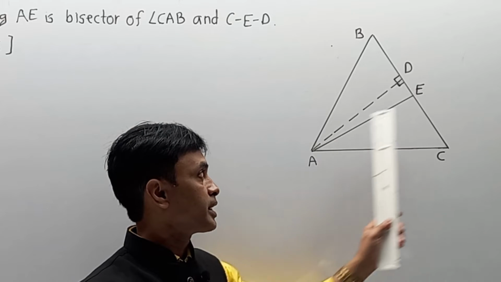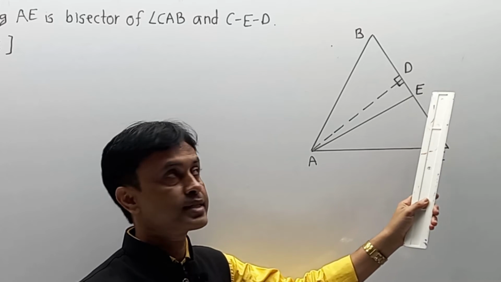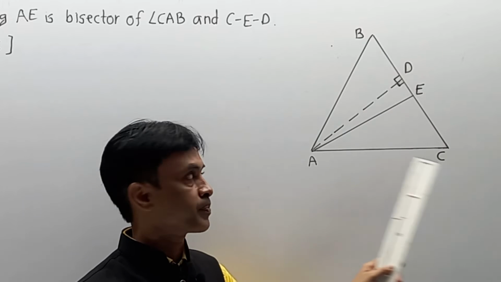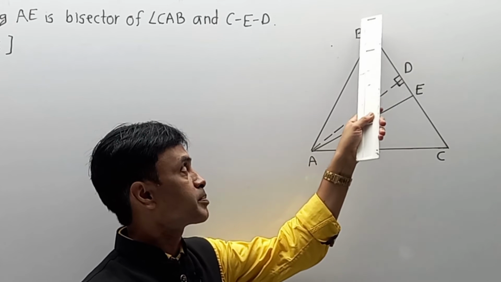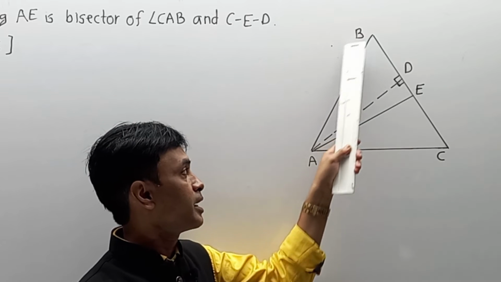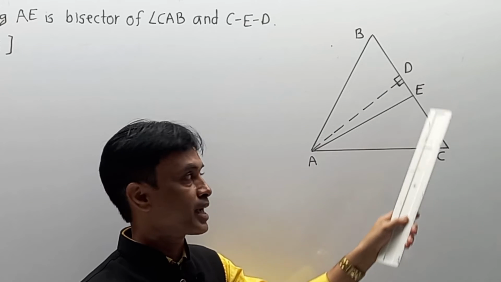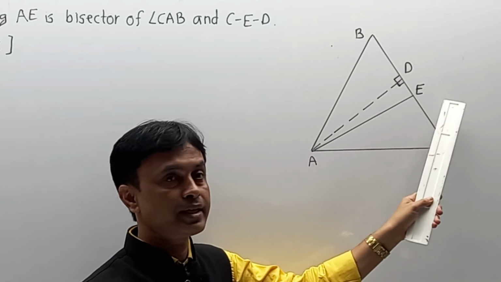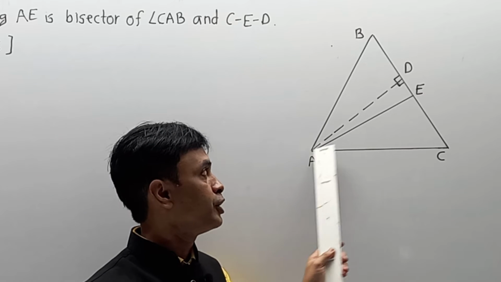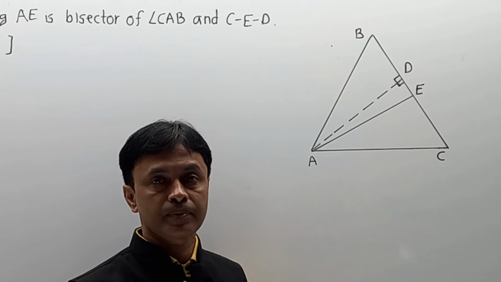Second, they have given that AE is the angle bisector of BAC. If AE is the bisector of angle BAC, in that case angle BAE is equal to angle CAE. Again, this angle and this angle are equal due to AE being a bisector.